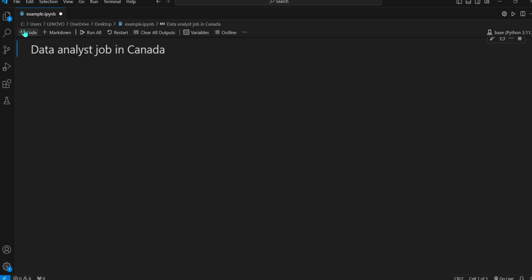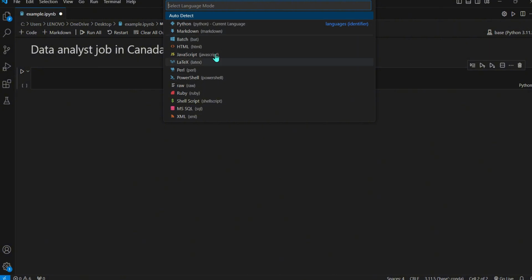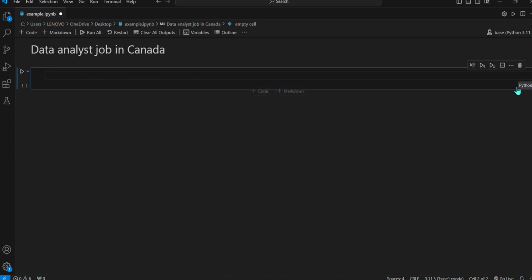We can delete this, create another code cell, and make sure your code is currently running in the Python language. You can choose any of these programming languages of your choice. Let's go with Python.